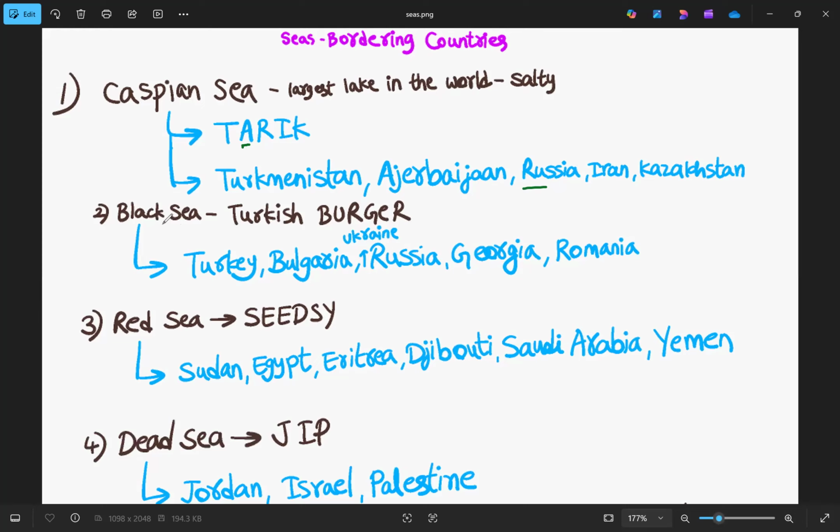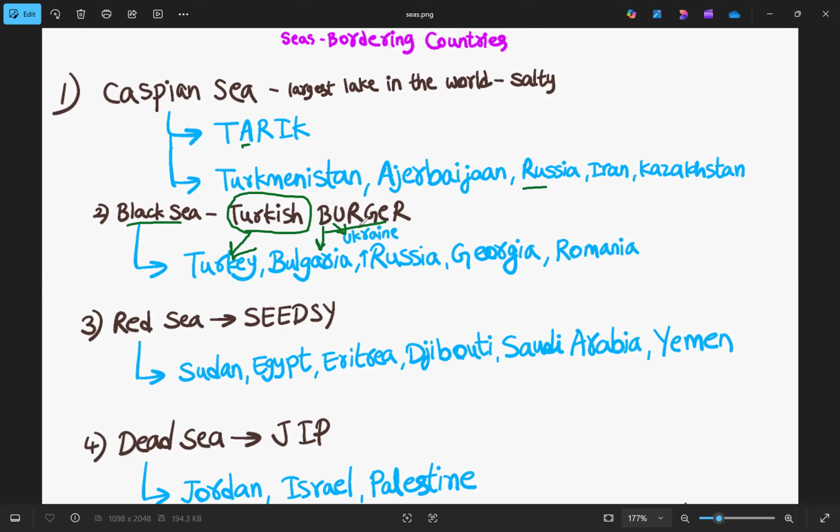Now let's move to the next sea, that is Black Sea. For Black Sea, what are the countries that surround? These are included in this word, Turkish burger. The whole word Turkish is for the country Turkey. And then we have burger. In that, B is for Bulgaria, U for Ukraine, and then R. We have 2 R's.